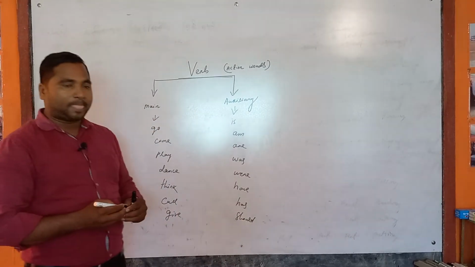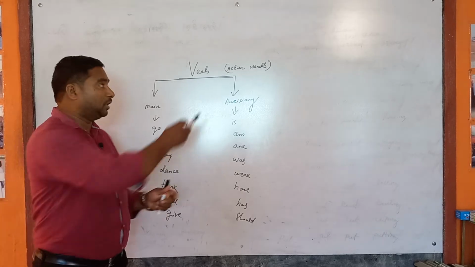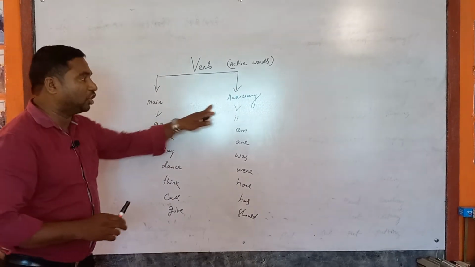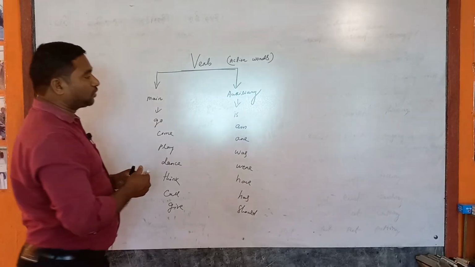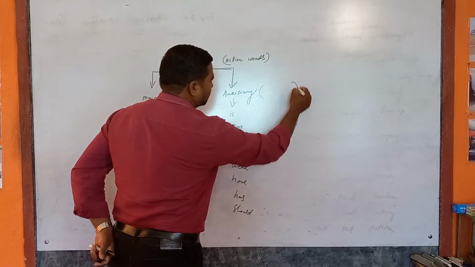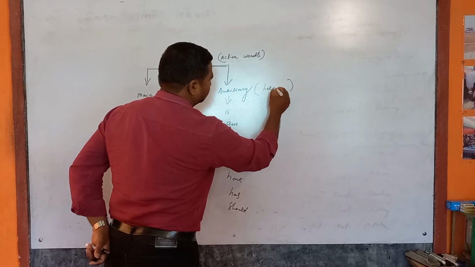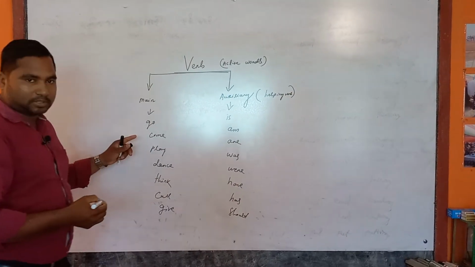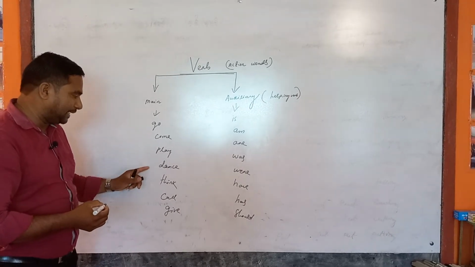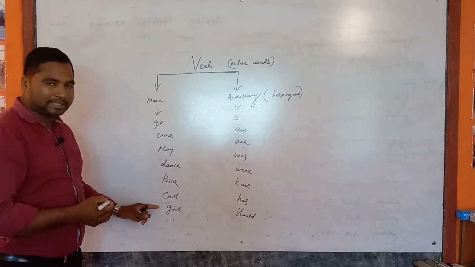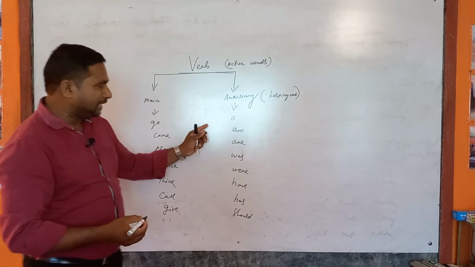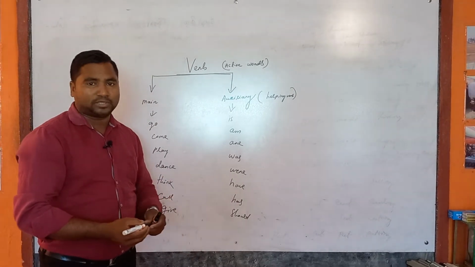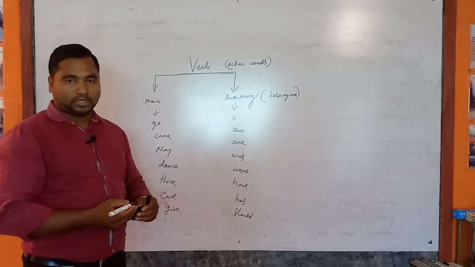So we understand what is verb. All action words are called verb, and this verb is divided into two types, that is main verb and auxiliary verb. Auxiliary verb is also called helping verb. And this main verb is that is go, come, play, dance, think, call, give, etc. And the auxiliary verb is is, am, are, was, were, have, has, should, would, can, could, may, might. These are also helping verbs.